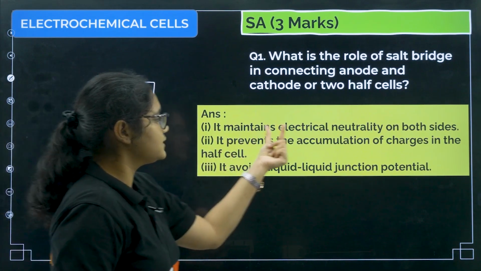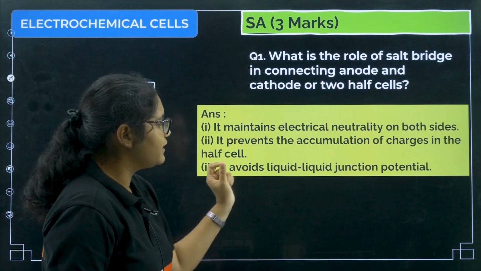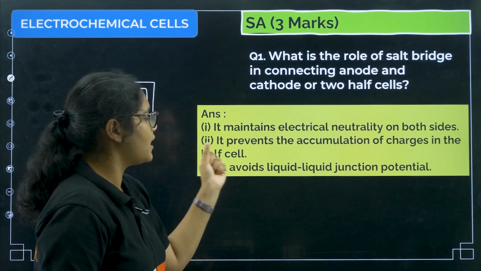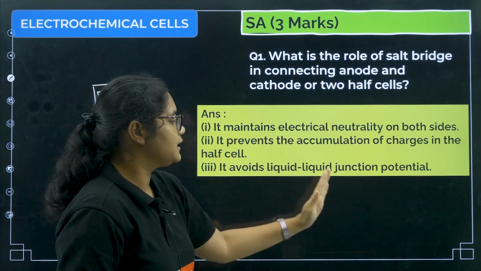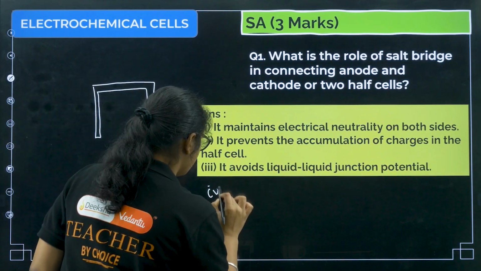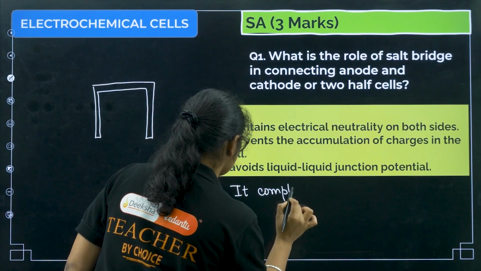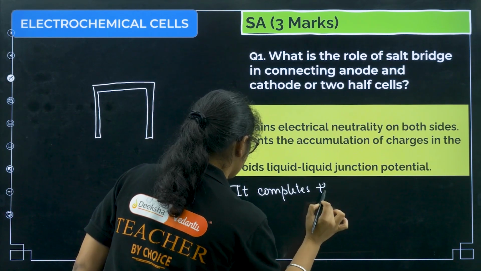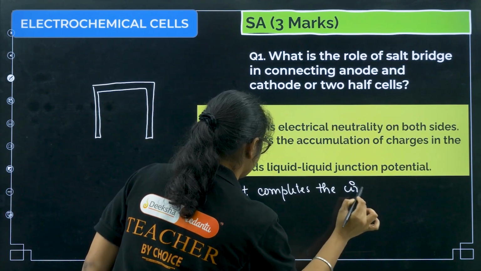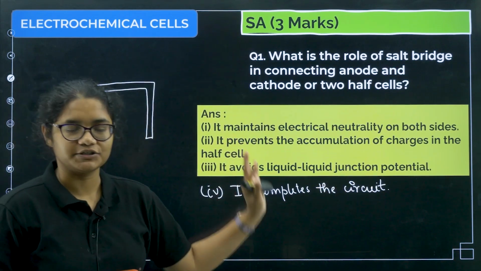First thing, it maintains the electrical neutrality on both sides. Okay. Second, it prevents the accumulation of charges in the half cell. It avoids liquid junction potential. Here you can add one more point. It completes the circuit. Okay, I hope this question is clear.